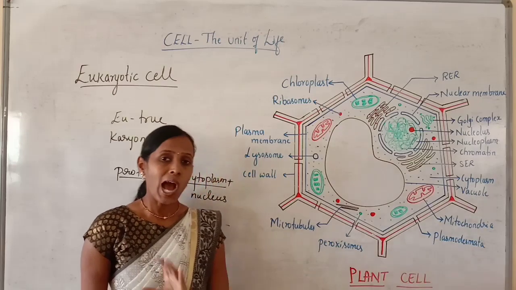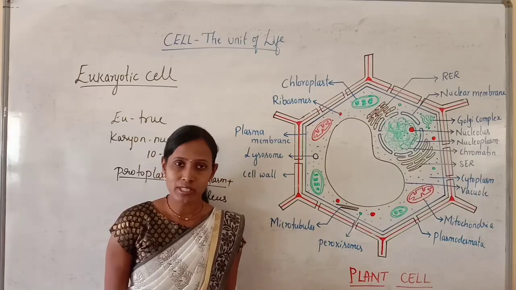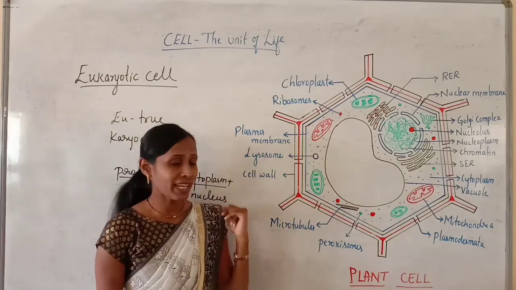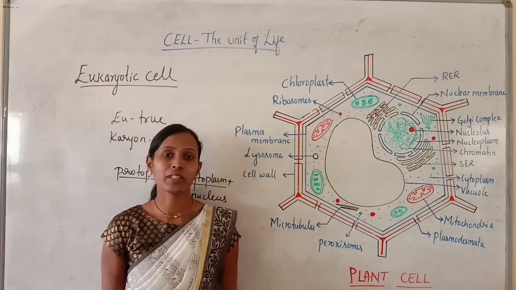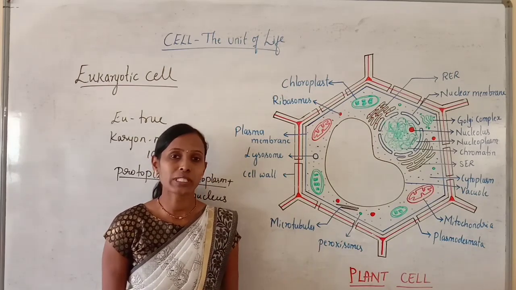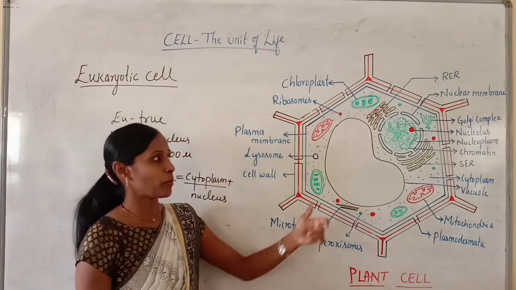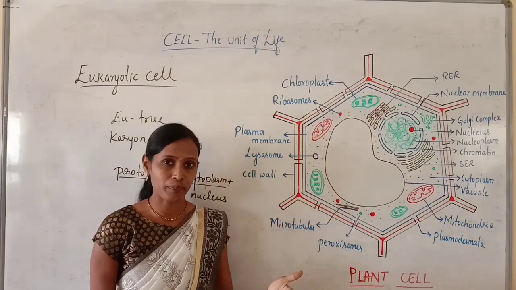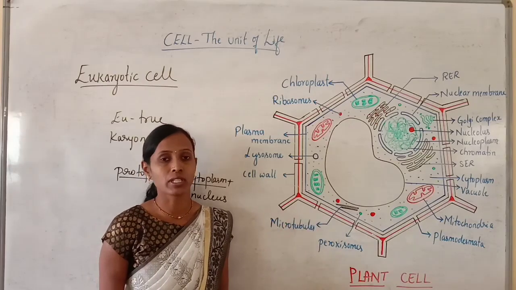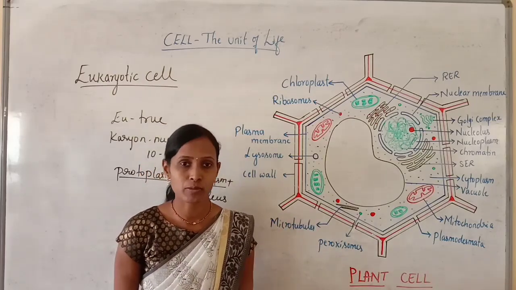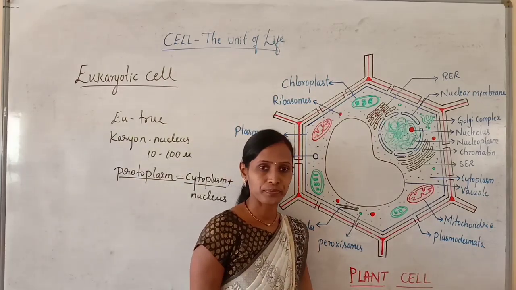But all eukaryotic cells are not similar. For example, the animal cell, which is a eukaryotic cell, and the plant cell, which is also a eukaryotic cell, show certain differences. So in order to know the differences, we need to study the plant cell as well as the animal cell. Now in this class, we will talk about the plant cell. Then in the next class, we will talk about the animal cell. Then we will find out the difference between plant and animal cells. Now we are going to study the plant cell.